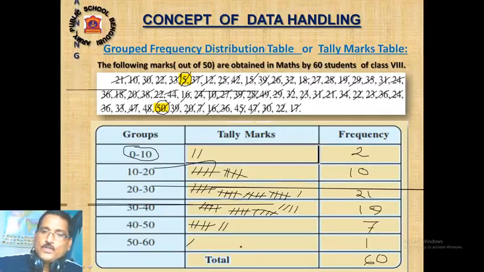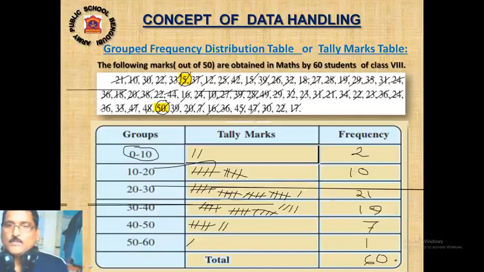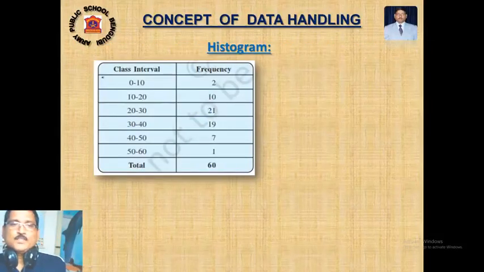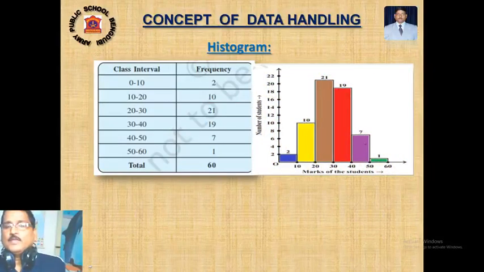We can draw a histogram, and after making the histogram, certain questions might be asked to you: in which group are the children scoring maximum marks, which group has the least marks, what is the maximum number of students who score maximum marks. This type of different question might be asked. Let's see. This is the class interval and frequency I have taken, and now the histogram will be like this.